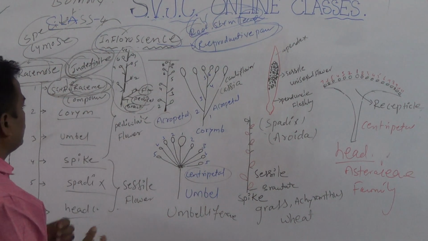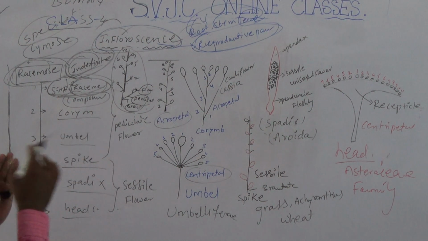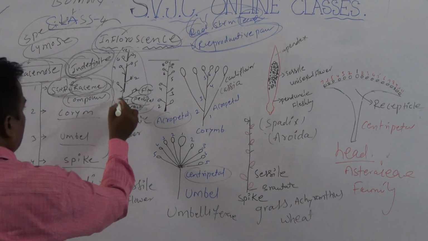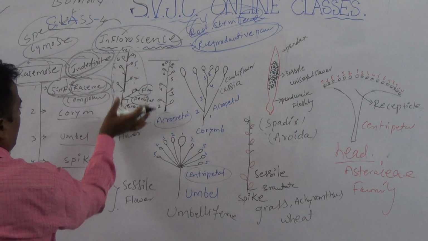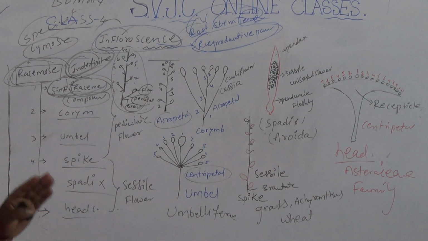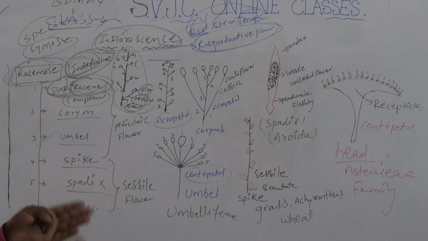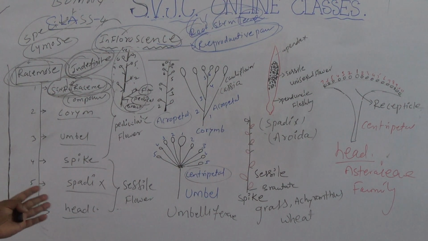What question will be asked in raceme? In raceme, flowers are arranged in acropetal manner, nothing but 1, 2, 3 alternate: right, left, right, left, right, left. This is the acropetal succession. Bracteate pedicellate flowers are arranged in acropetal manner, even though they arise at different nodes.